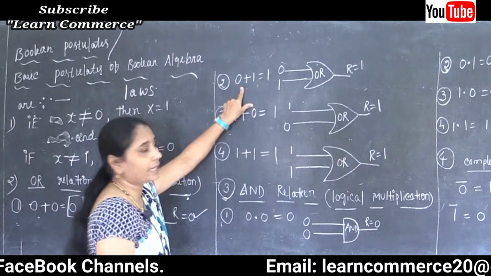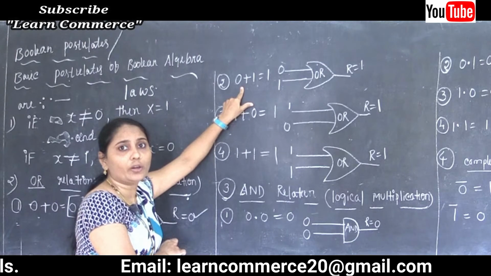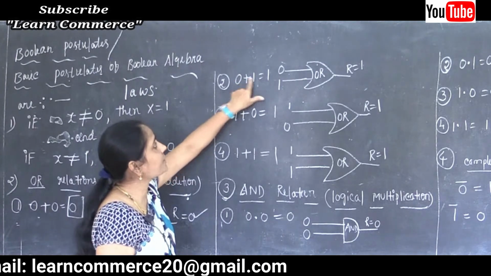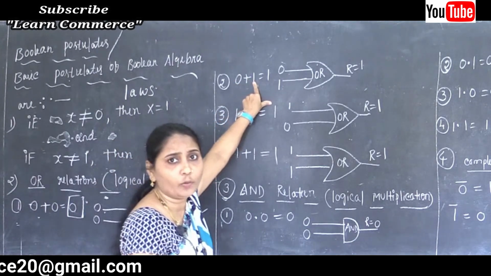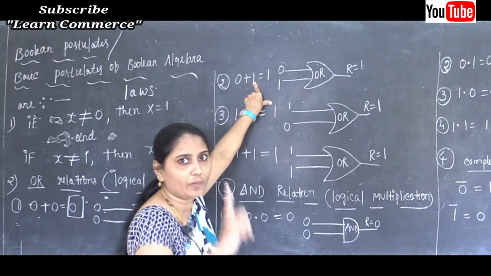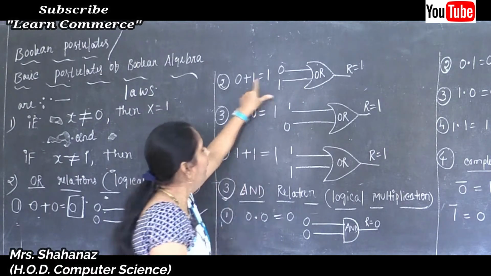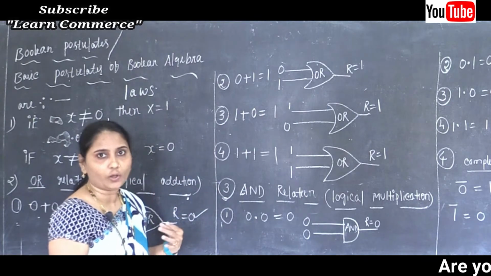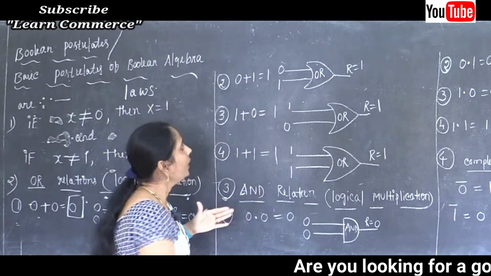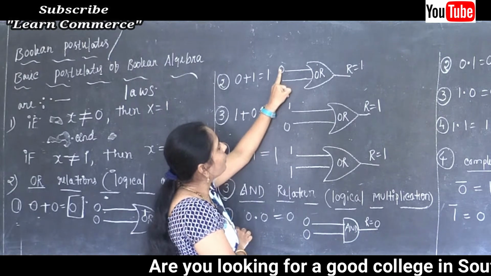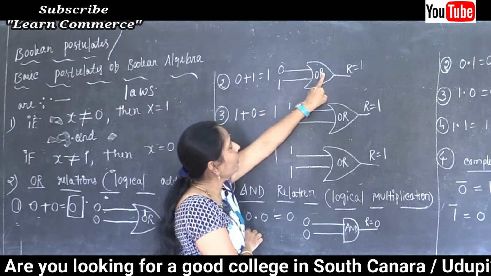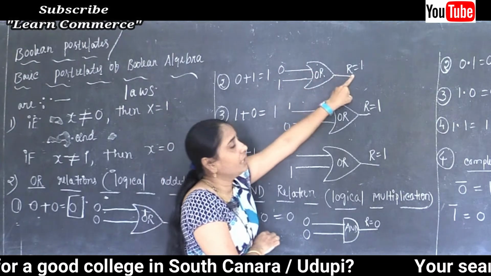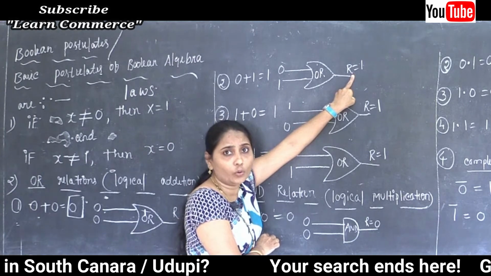Now the second condition in our OR relations, 0 plus 1. When you add 0 plus 1, the value is 1 only. Now by using such values, I am going to draw the OR gate here. So 0 OR 1, the result is equal to 1 only, okay.